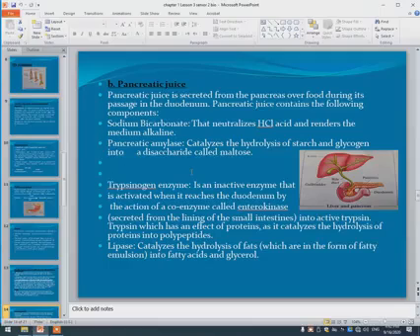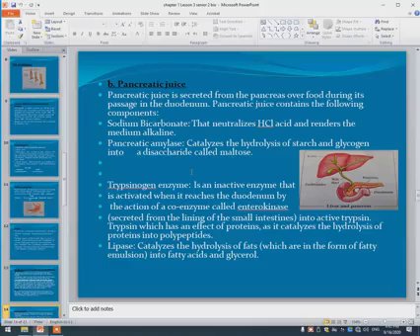Also, we have the trypsinogen enzyme. Trypsinogen is an inactive enzyme that is activated when it reaches the duodenum by the action of a coenzyme called enterokinase. Enterokinase, secreted from the lining of the small intestine, activates trypsinogen and converts it into active trypsin. Trypsin acts on protein and catalyzes the hydrolysis of protein into polypeptides.